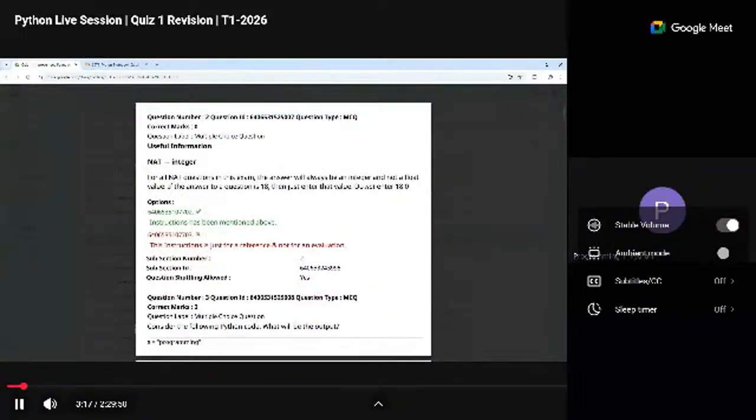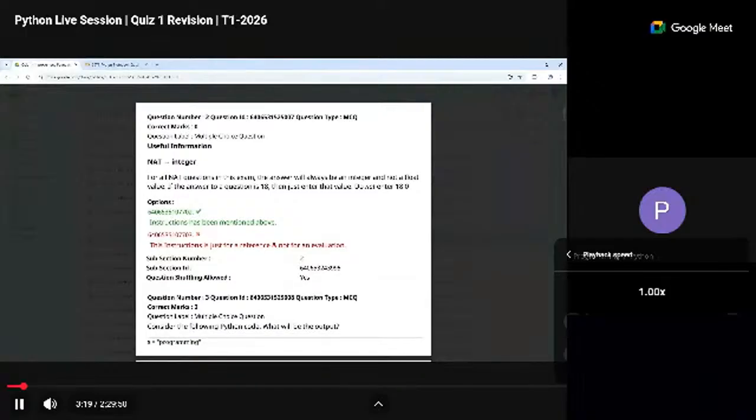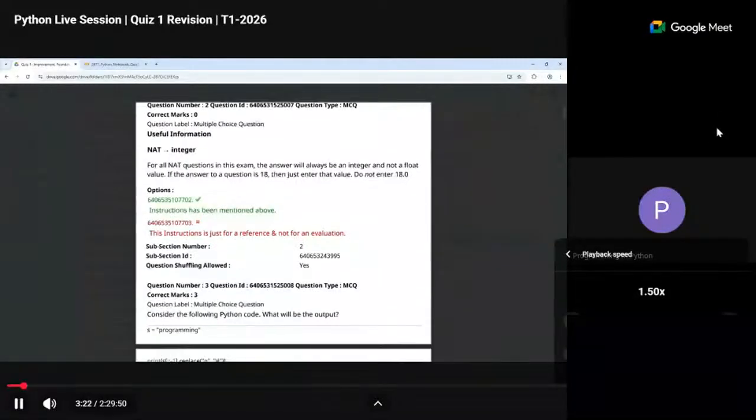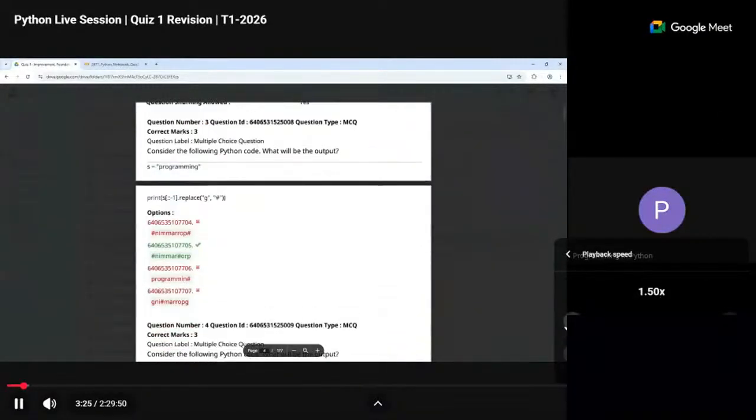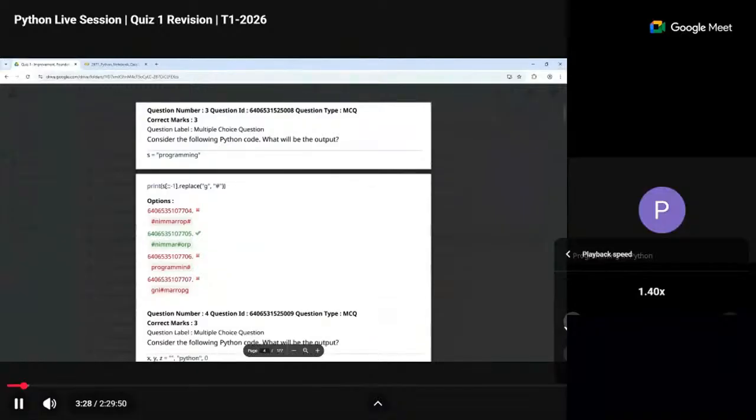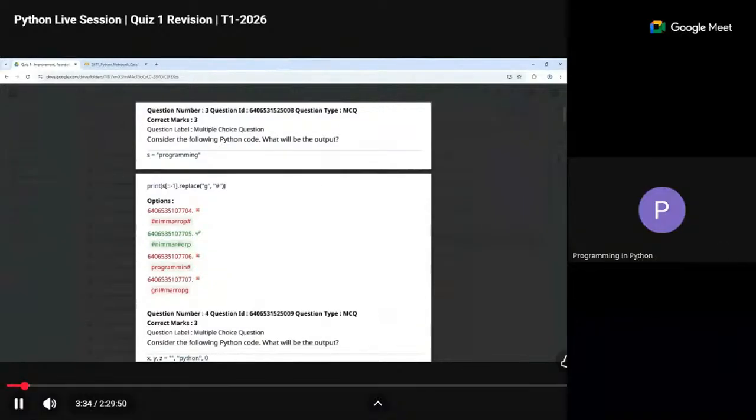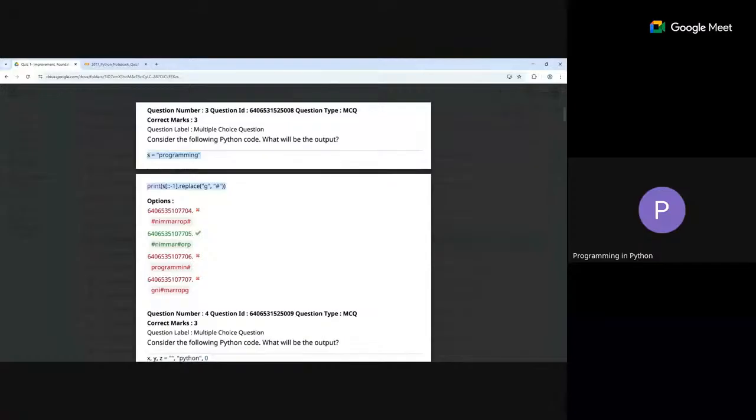The first question then is this one. Again, there are also some instructions that have been mentioned. So we move forward. Okay, let's start with this one. The idea in Python is mostly we're going to see code-based questions, like this. Maybe a few lines of code, maybe 1 or 2 lines, maybe more than that sometimes. It'll not be too big ideally, but you could expect a few lines of code, and then you have to predict the output.